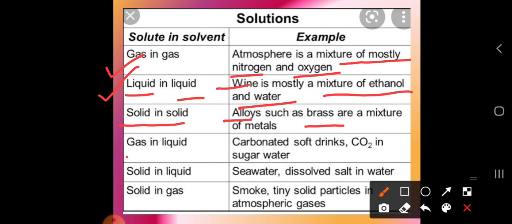Next example is gas in a liquid. Which example can you take? Usually if we are feeling acidity in our stomach, then we take ENO.